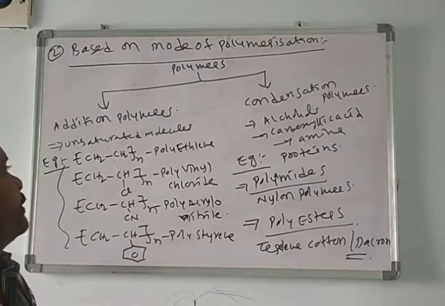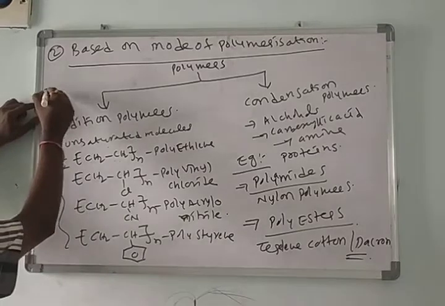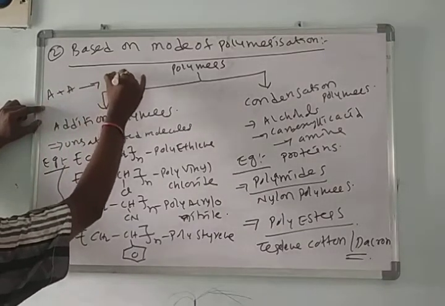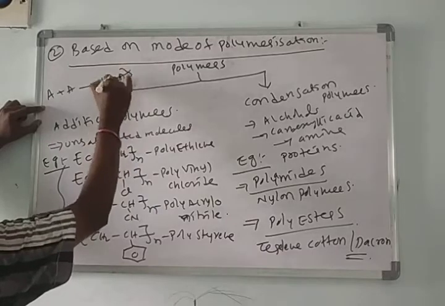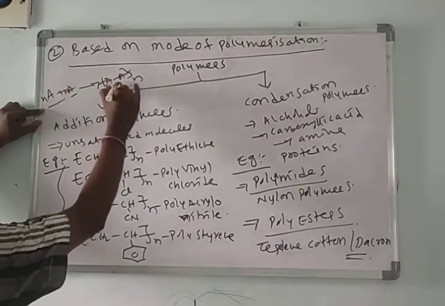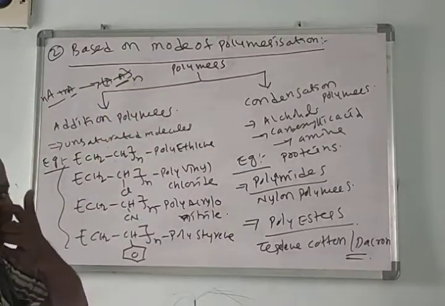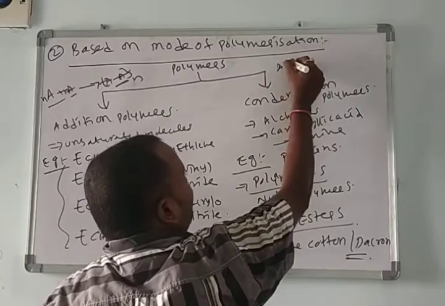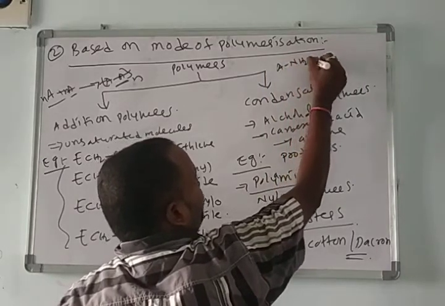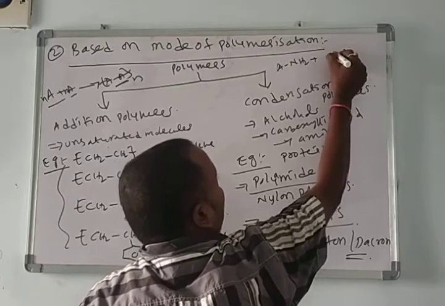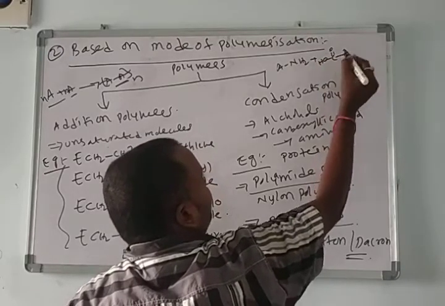Addition means one molecule adds to another molecule and forms the addition polymer. For condensation polymer, for example, A-NH2 is there, and A-C double bond O-OH is there.